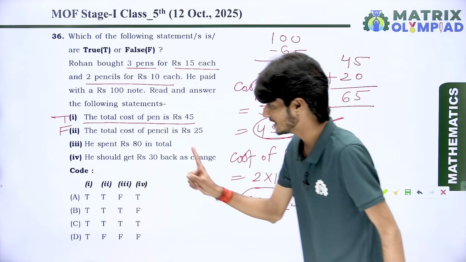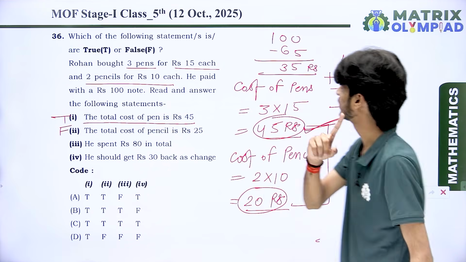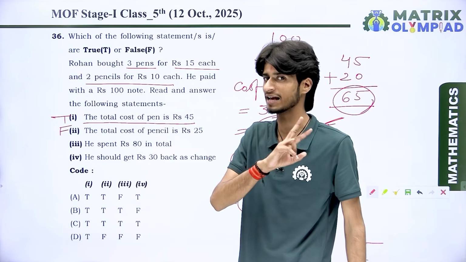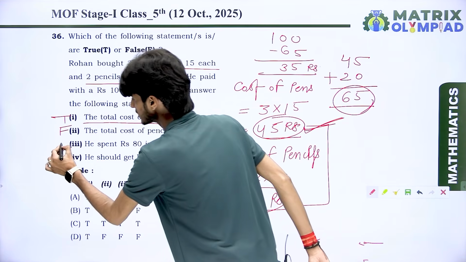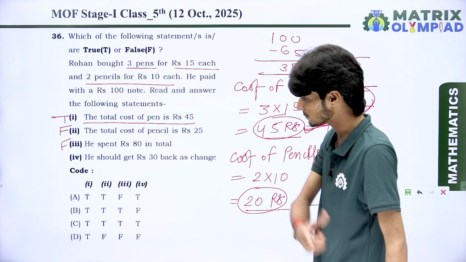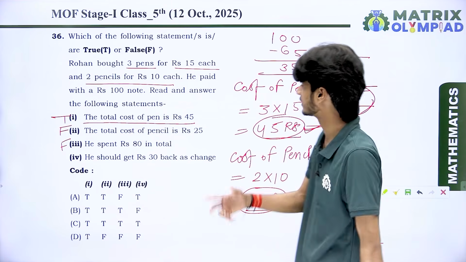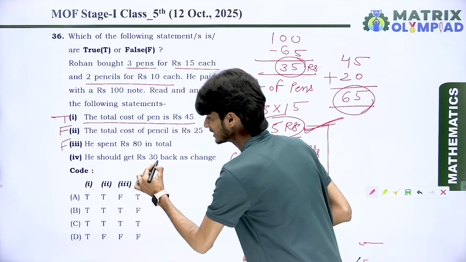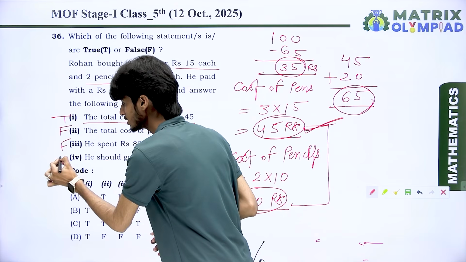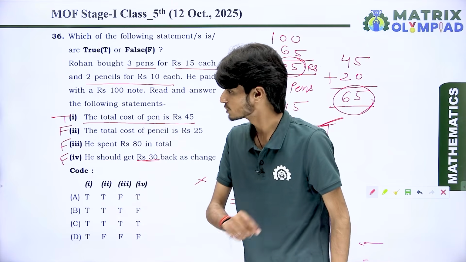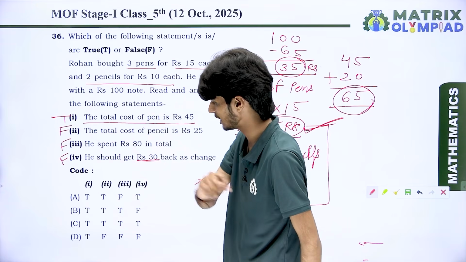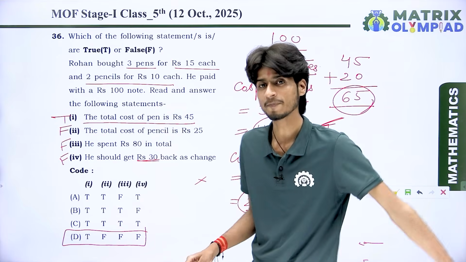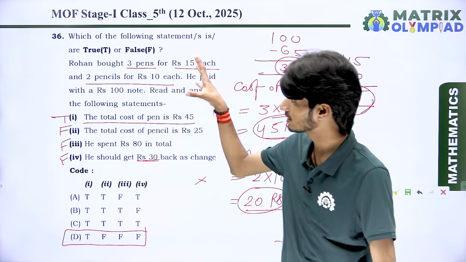Okay. Next, he spent rupees 80. No, he spent rupees 65 for both the pen and pencils. That means this is also false. He should get rupees 30 back as change. Look here. He received 35 from the shopkeeper, not 30 rupees. That means this is also a false statement. So we have TFFF, true, false, false, false. Got it? So option D is the correct answer for this question.